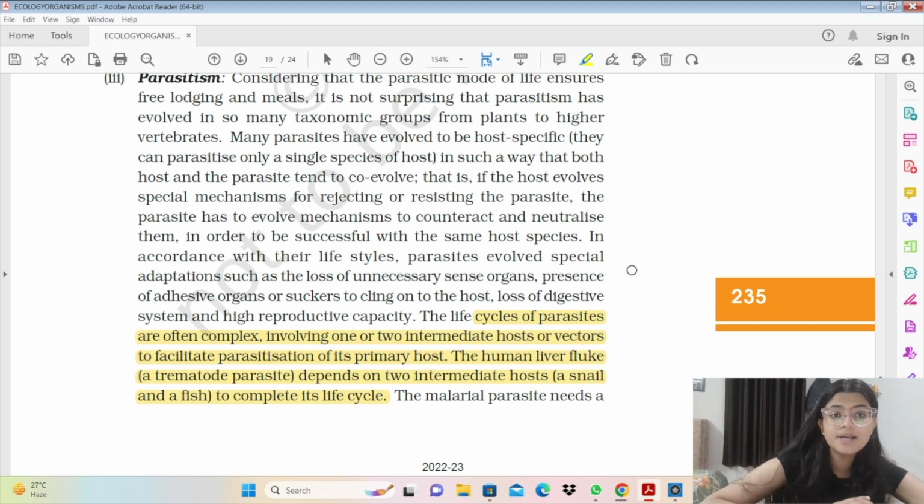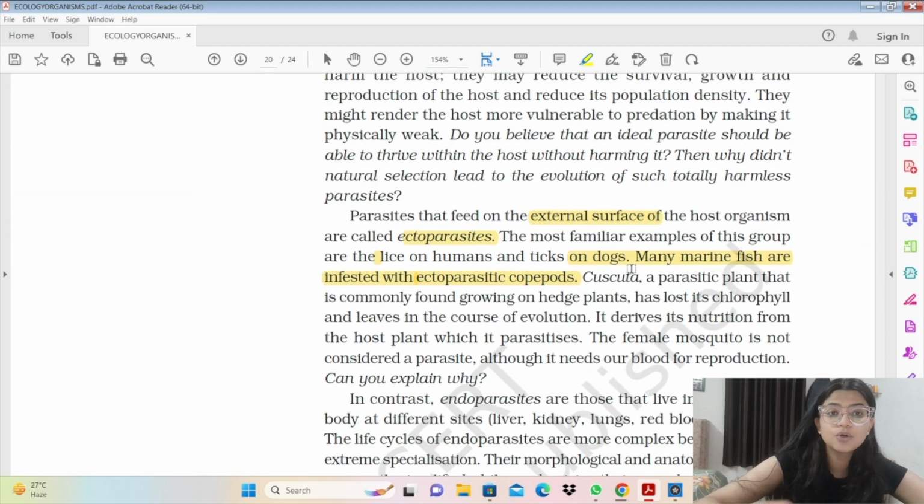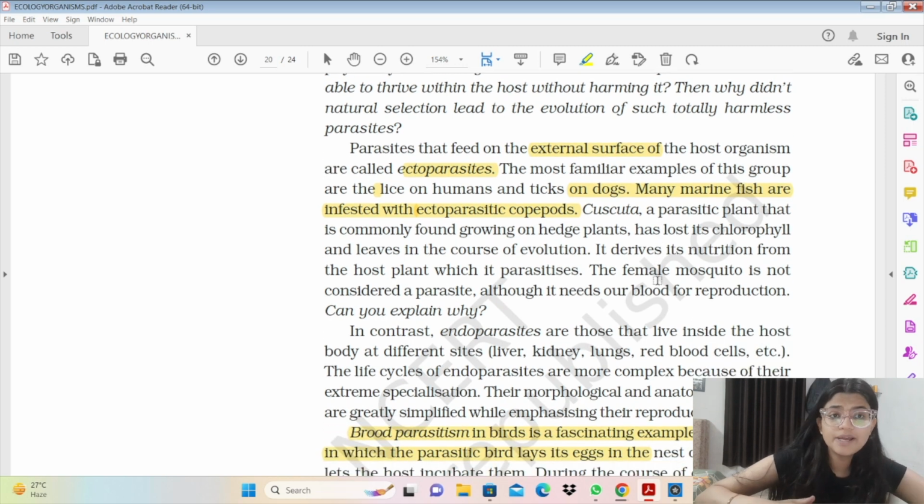Then we have brood parasitism. Brood parasitism में जैसे कोयल होती है, कोयल lays eggs in the crow's nest, and the crow hatches the eggs, or the birds grow inside the egg, and the कोयल benefits from it. वो अपने eggs किसी और के nest में रख रही है just because वो similar दिखती है and उसके eggs similar दिखते हैं, so it achieves the benefit of it.